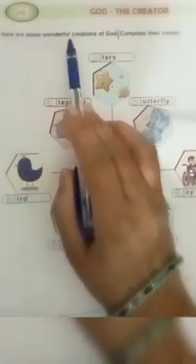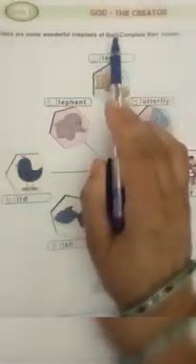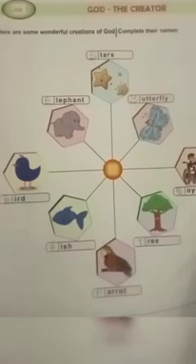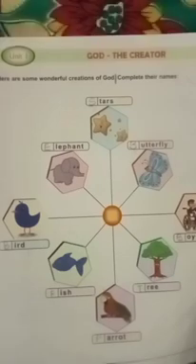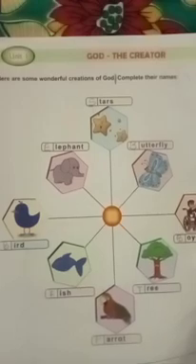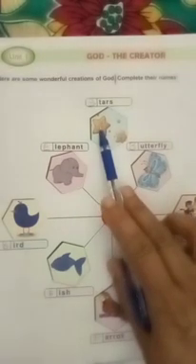Here are some wonderful creations of God. Now, what does wonderful creations mean? The things made by God. Can you name them, children? They are the sun, the moon, the trees, the flowers, etc. Now, look at the picture. Picture number 1.